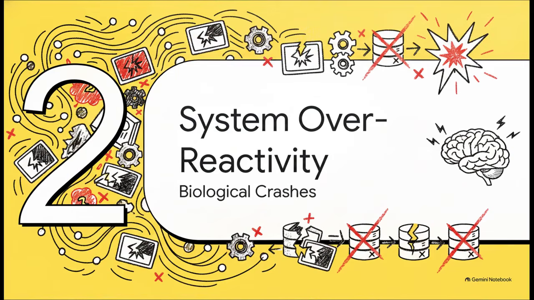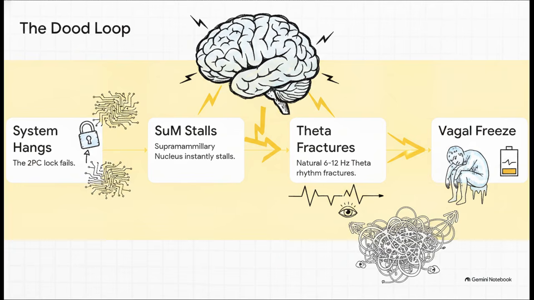Moving to Section 2. Biological system overreactivity. Now, people sometimes mistakenly call the resulting biological crash hypersensitivity. But actually, scratch that. In medicine, hypersensitivity refers to an overactive immune or allergic reaction, like a type 1 to 4 response. That's not what's happening here. Since we're looking at database architecture applied to biology, the accurate term is system overreactivity. In tech, this means the system throws errors too easily or aborts transactions at the absolute slightest hint of conflict because of strict isolation lock contention. When that rigid 2PC lock fails, your biological system overreacts and crashes hard.